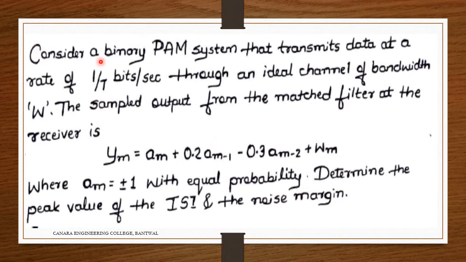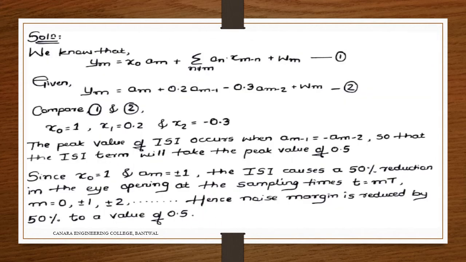Consider a binary PAM system that transmits data at a rate of 1 by T bits per second through an ideal channel of bandwidth W. The sampled output from the matched filter at the receiver is Y_m equals A_m plus 0.2 A_(m minus 1) minus 0.3 A_(m minus 2) plus W_n, where A_m equals plus or minus 1 with equal probability. Determine the peak value of the ISI and the noise margin.